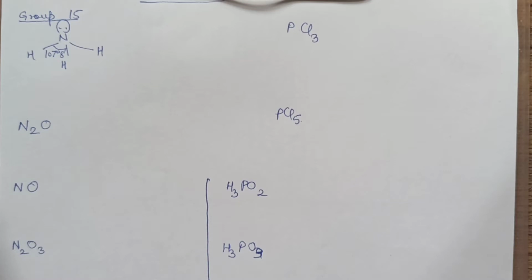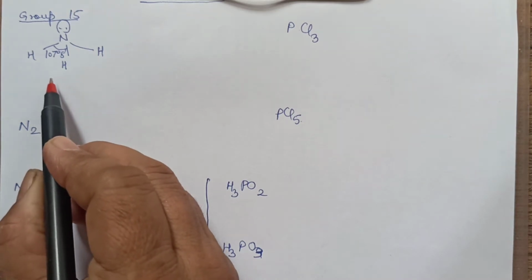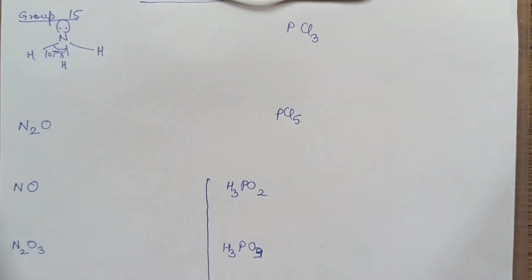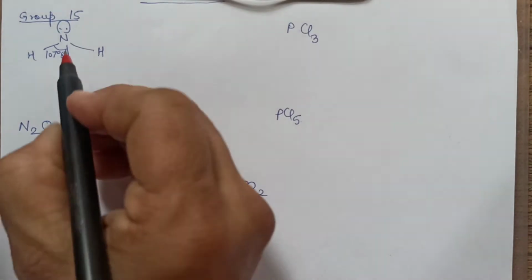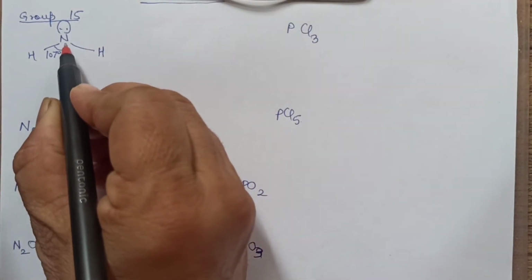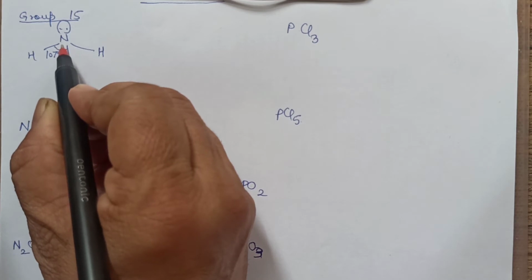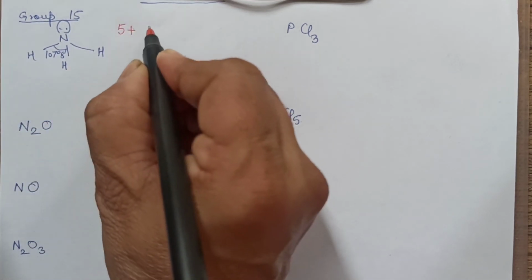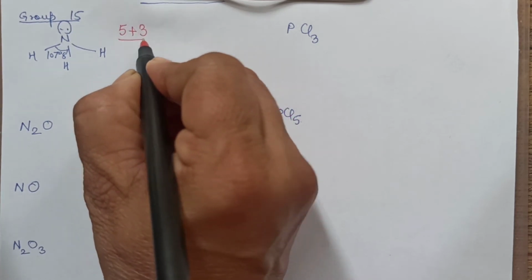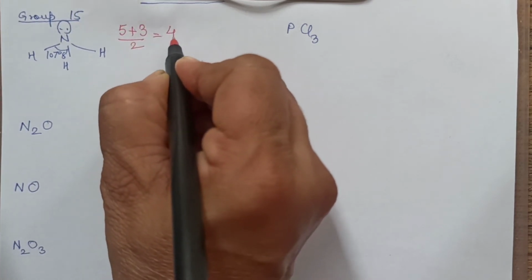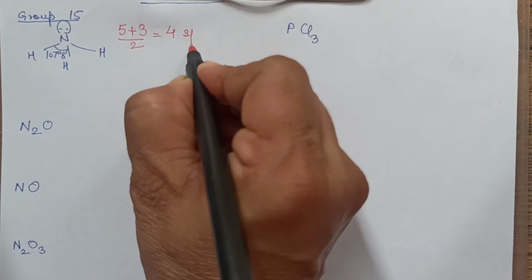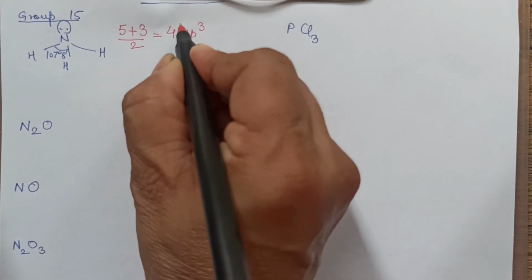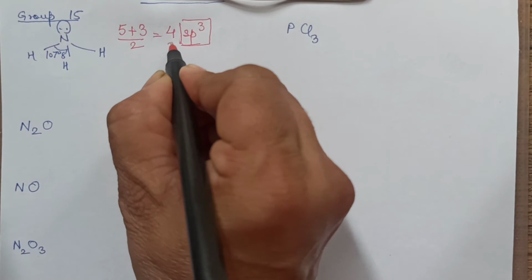Now let's talk about the structures of p block elements. First I am taking group 15, ammonia. For such things, you can find out the hybridization. I hope you know; for one, I will explain. In ammonia, nitrogen is the central element. Nitrogen has 5 valence electrons plus 3 surrounding atoms, divided by 2, so you get the answer as 4. 4 means hybridization is sp3. So sp3 hybridization, X value is 4.